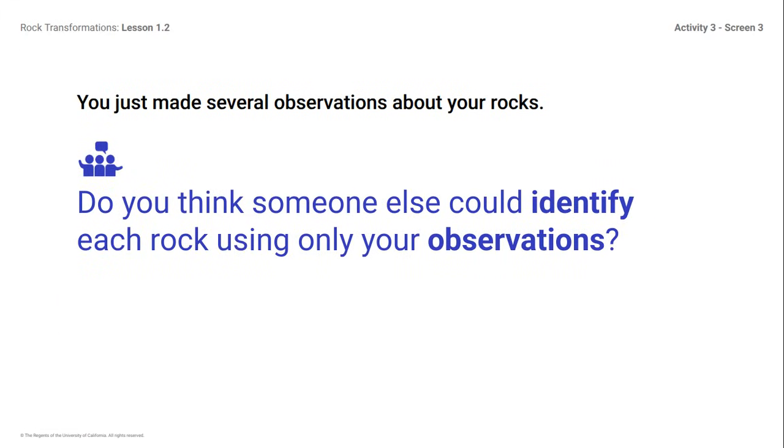This is the last thing that I would like you to keep in mind when you do these observations. I want you to think in your head, can someone identify each rock by only using my observations that I write down? So the 5 observations, if I said it is purple, it is round, it is squishy, we'll go with those 3. And that can be many things, right? It could be a thing of yarn, okay? It could be a purple yarn. It could be a grape. It could be a squishy, like one of your ice cubes that you guys have, that squishy ice cube, but purple.